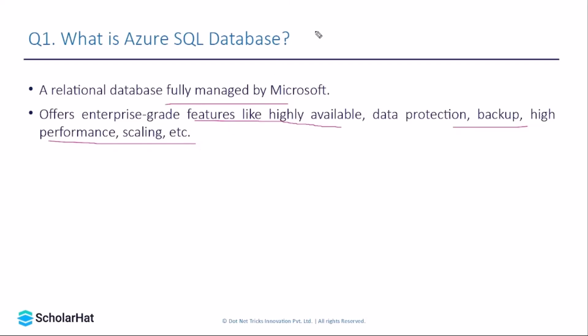In the previous slides on cloud computing, we discussed that there are three different models of cloud: infrastructure as a service, platform as a service, and software as a service. This Azure SQL database comes into a fourth category called database as a service, or DBaaS. Database as a service simply means that Microsoft Azure is providing a database instance on the cloud, and you need not worry about its management.